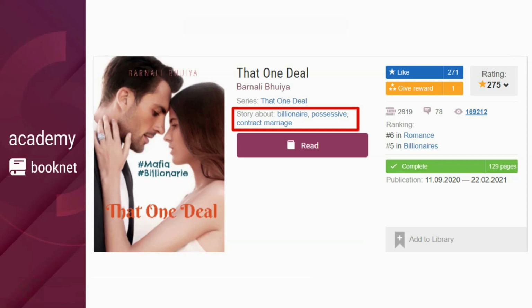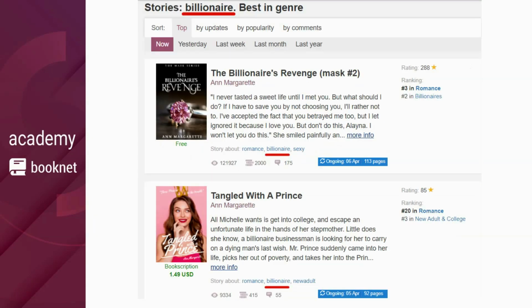It may seem that Story About is an insignificant feature in our desktop version. Only Booknet seasoned readers know that they can use it to access specific book feeds. In most cases, users read book descriptions, which we discussed in our previous lesson here at Booknet Academy. When a Story About key is very popular, like, for example, love, romance, or billionaires, readers may end up on your story's Booknet page by merely Googling books about billionaires. Story About attracts people who just search the internet for books on those specific themes they are eager to read.